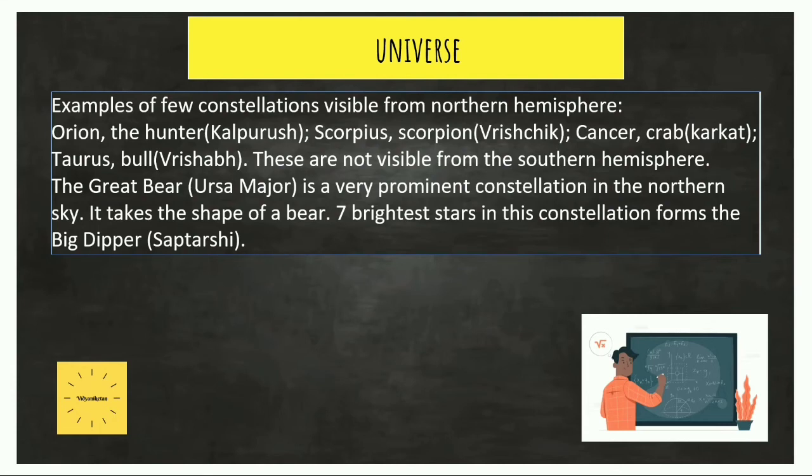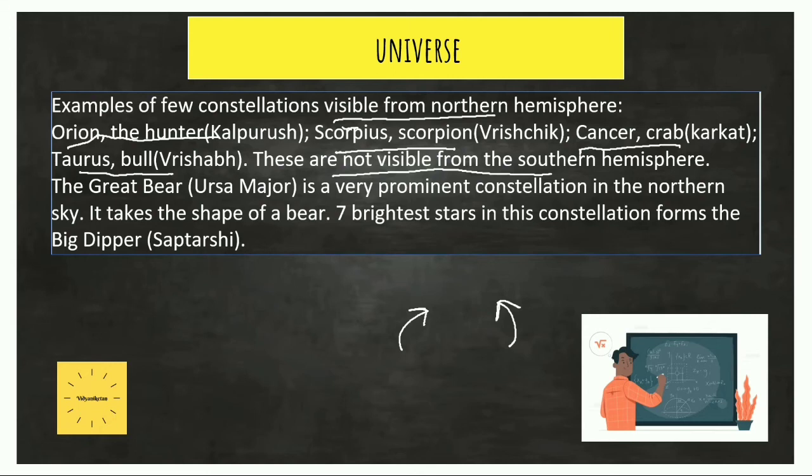The constellations visible from the northern hemisphere are not visible from the southern hemisphere, and vice versa. Constellations seen from the southern hemisphere are not visible from the northern hemisphere either. Examples of constellations in the northern sky are Orion, the Hunter, Scorpius, which takes the pattern of a scorpion, Cancer, which takes the pattern of a crab, and Taurus, which takes the pattern of a bull.